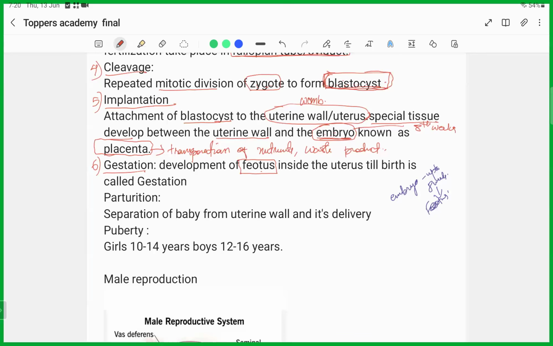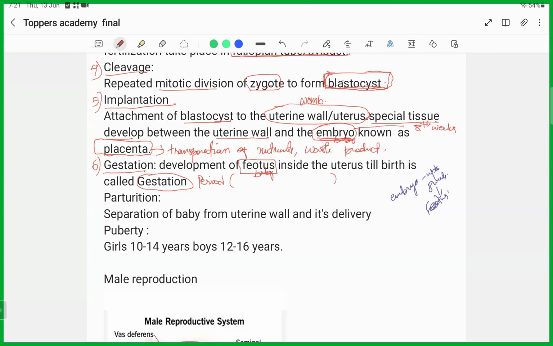So the development of the fetus is nothing but the baby. This one is also the baby. Development of the fetus inside the uterus till the birth is known as gestation or the gestation period. So tell me the normal gestation period of a human being. Anyone? Gestation period refers to the development of the fetus inside the uterus till the birth.